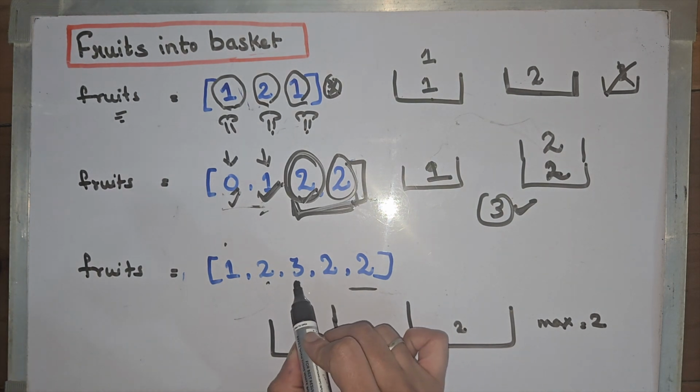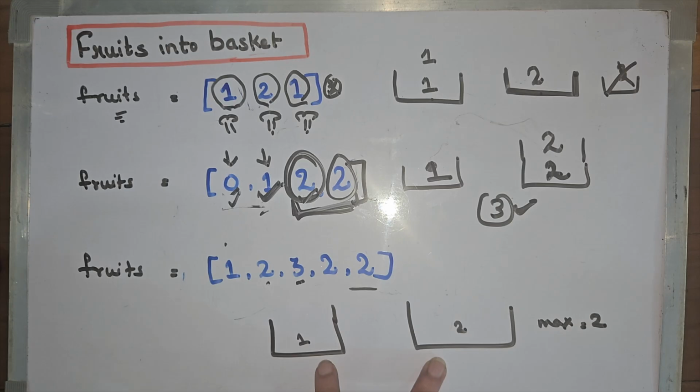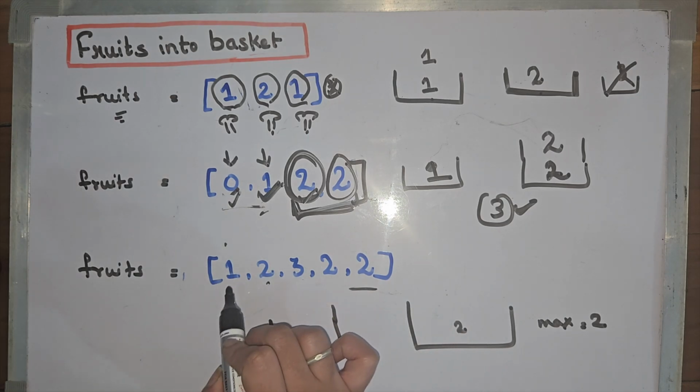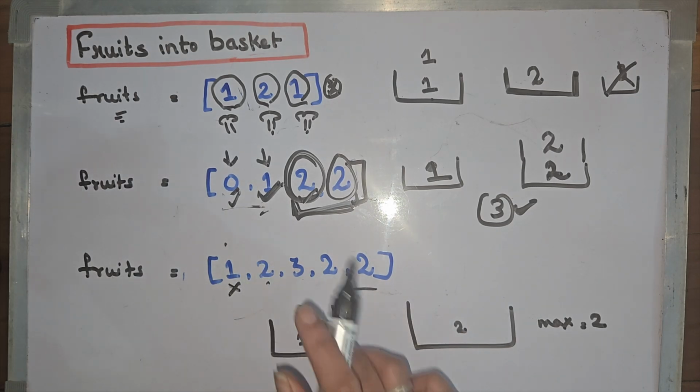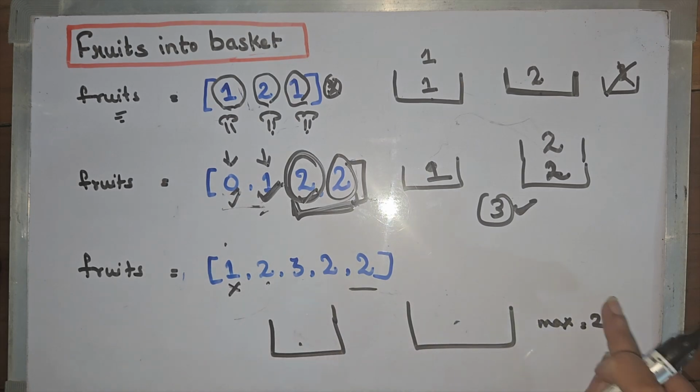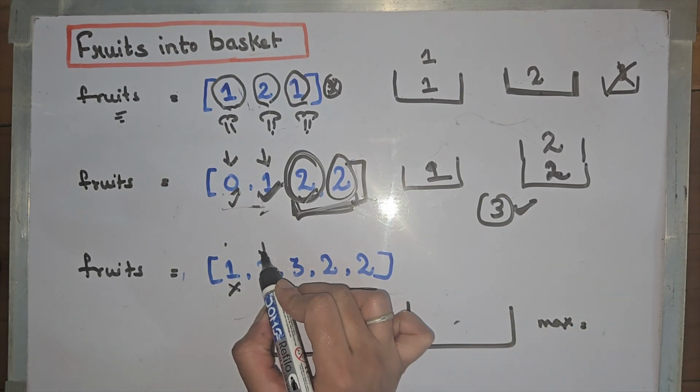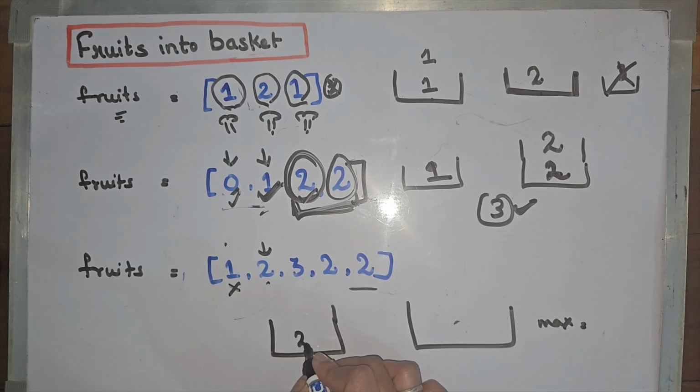Now, can you pick this 3? No, because we don't have a third basket. So we cannot pick this 3. So we need to break this pattern of picking. But if we think of another possible solution, that let's not pick this one and skip this. Let's pick this 2.